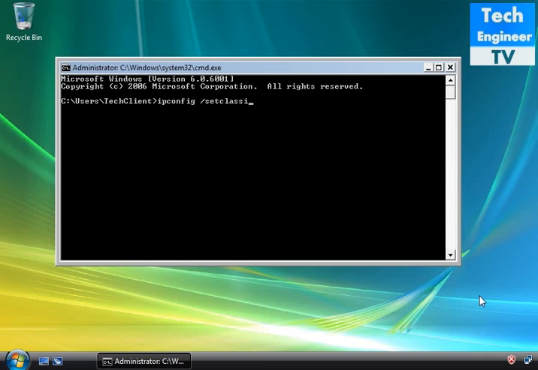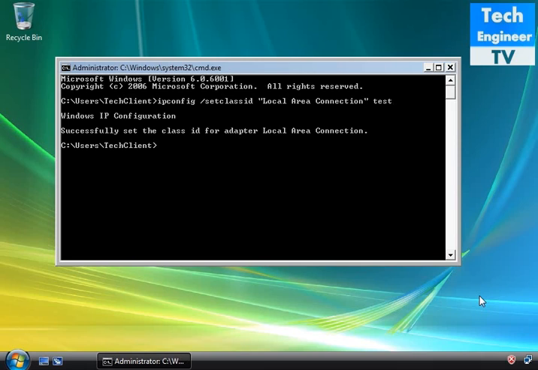So the command is ipconfig space slash setclassid, then a colon, and Local Area Connection is the NIC. If we have a second or third NIC, we have to give the suffix there, 2, 3, 4, according to our NIC.